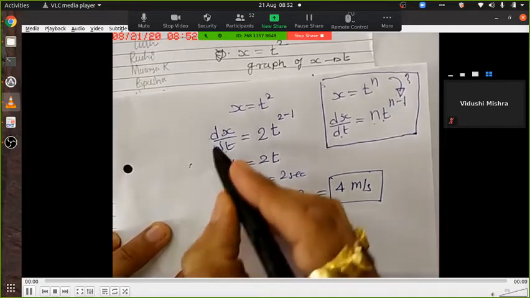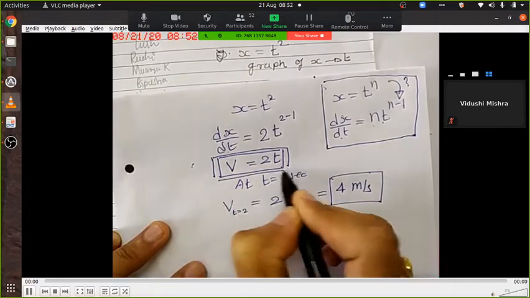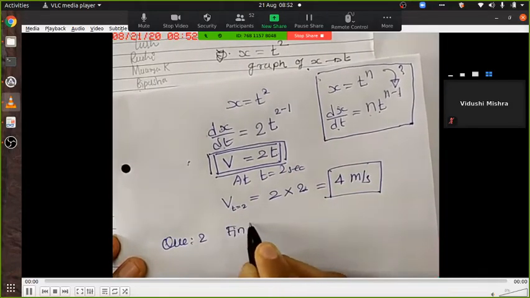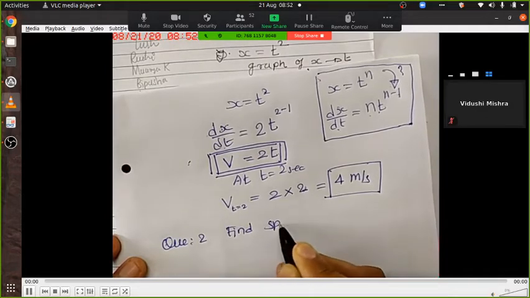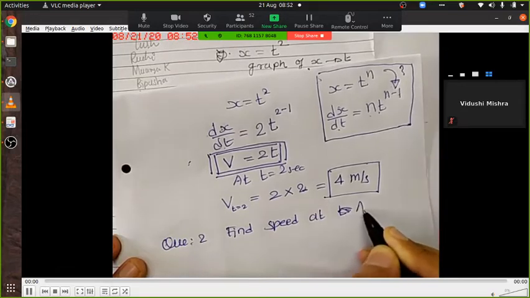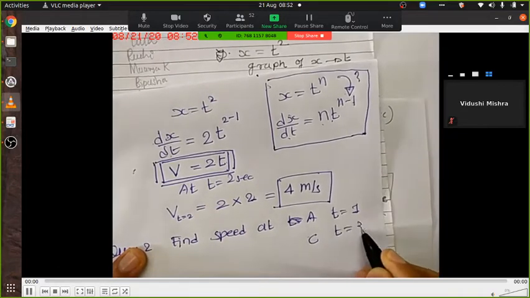Okay. If I ask you question 2, find speed at A. A means t equal to 1. C, t equal to 3 seconds.